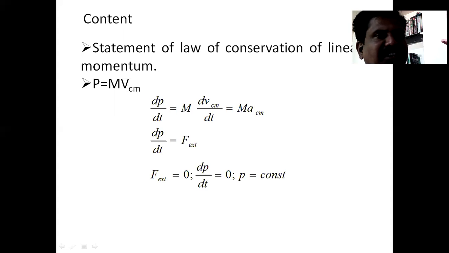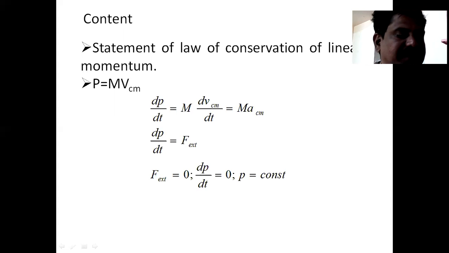You can state it in another way: momentum can neither be created nor destroyed. That is, if two bodies collide with one another, the momentum before collision is equal to the momentum after collision, so that the total momentum remains constant.